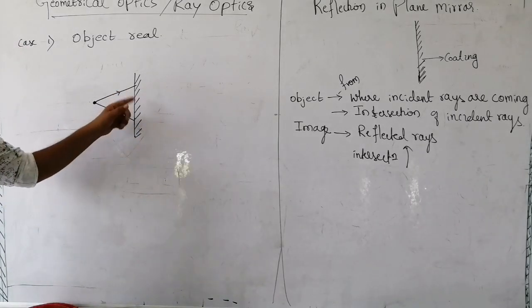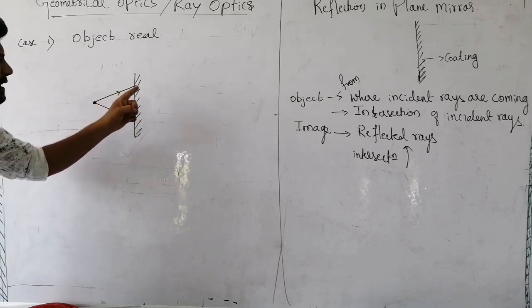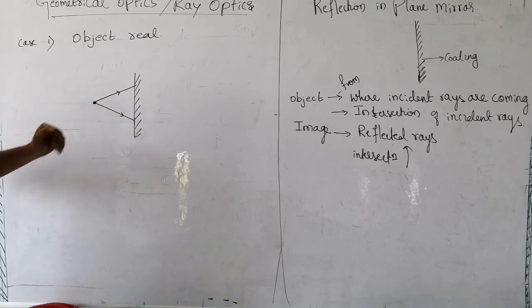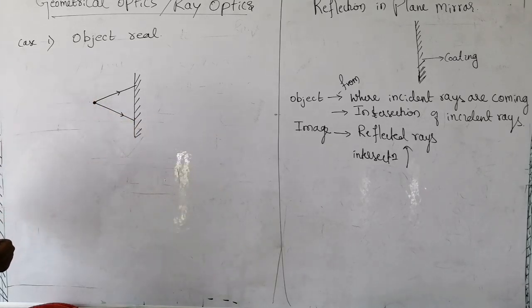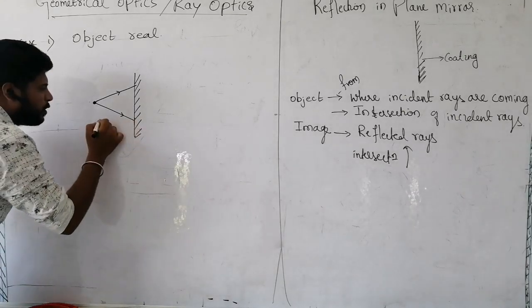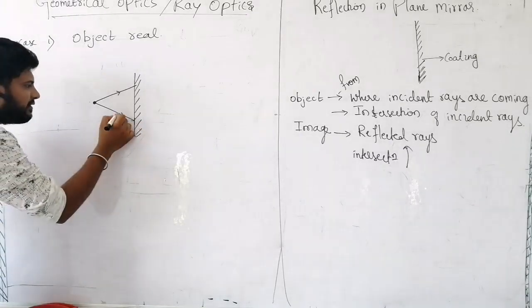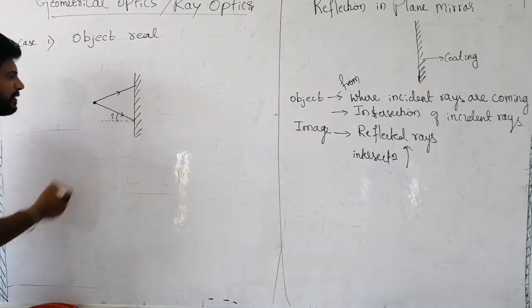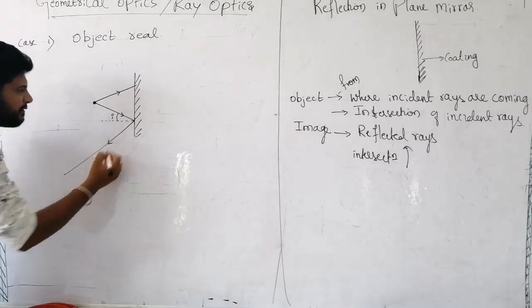Now, due to the coating, there is no question of the light ray passing through this surface. It has to bounce back. During the process of bouncing back, it has to obey the law of reflection. It means we have to draw the normal here, perpendicular to the surface. I will call this the angle of incidence, and this will be the angle of reflection.